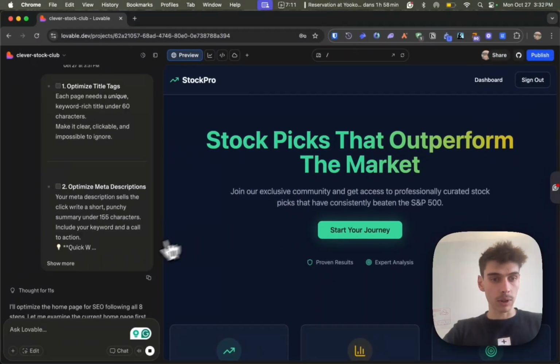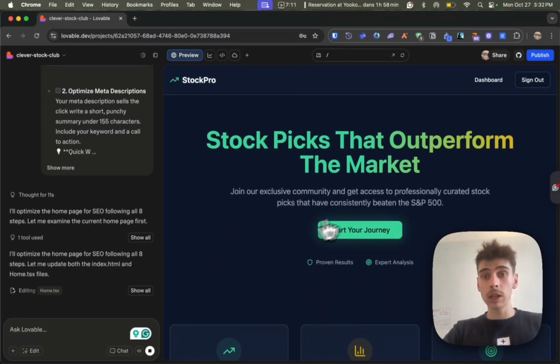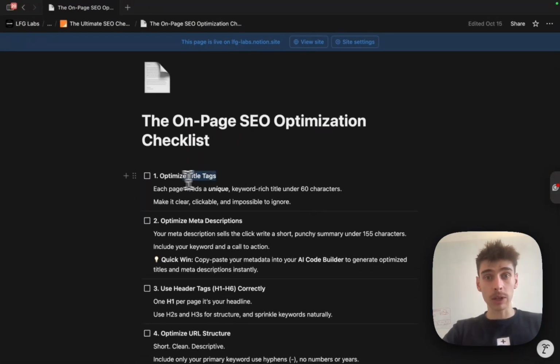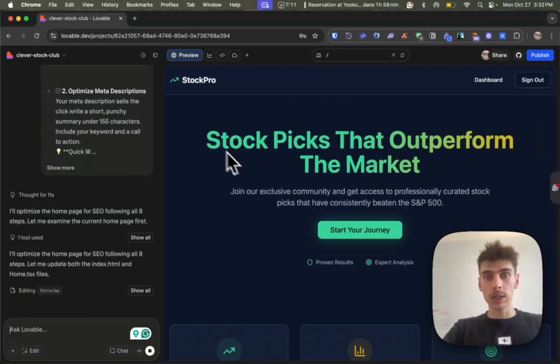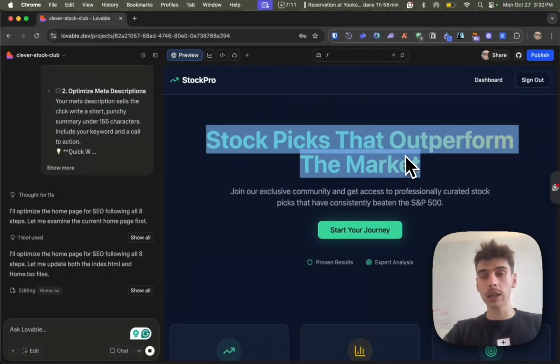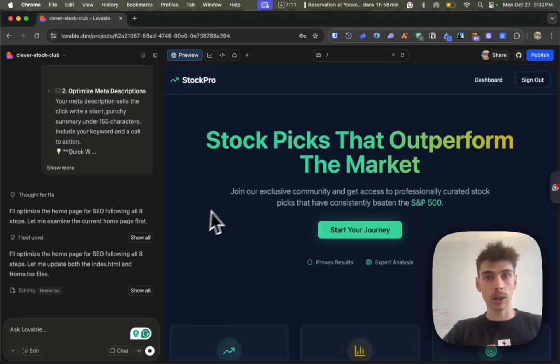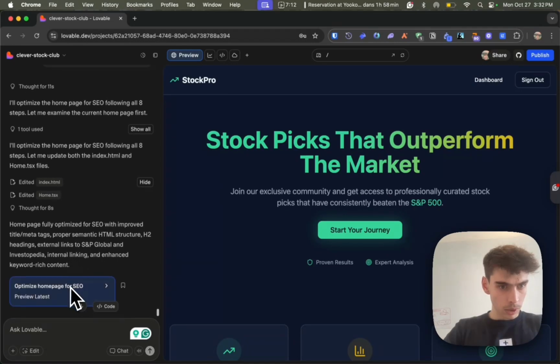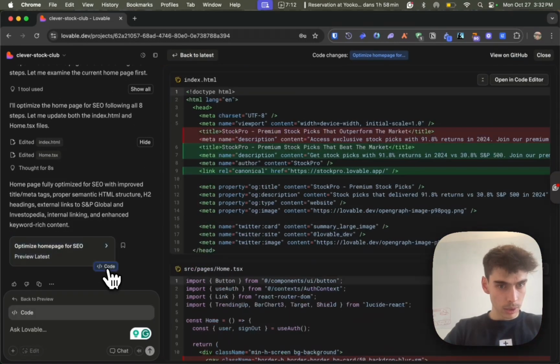So if we go back to Lovable, it's still working. But basically what it's going to do is follow these steps, which are first, optimize title tags. So what we want to do is have stock picks that outperform the market, make something that is rich, that Google can actually understand here. So here it's working on the thing. Let's check how it works. Show all. It optimized. Let's see the code.